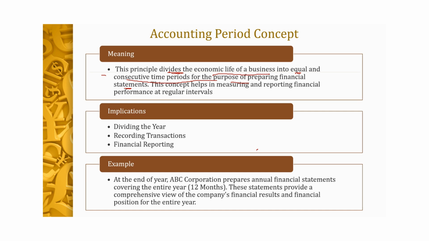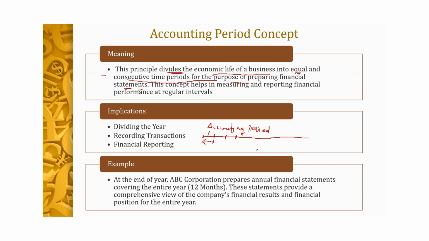As we said earlier, the business will continue its operations for a long period, but still we are interested to know how much profit we have earned. So what we will do, this going concern means the continuity of the business. It will be divided into certain equal parts, and this one part is known as the accounting period. What will we call this? This is known as the accounting period, right? I hope this is clear to you.